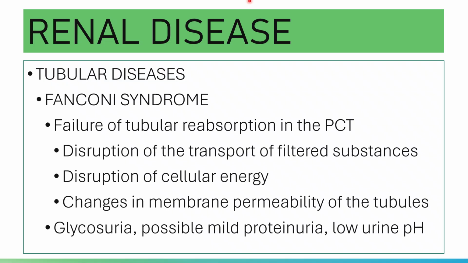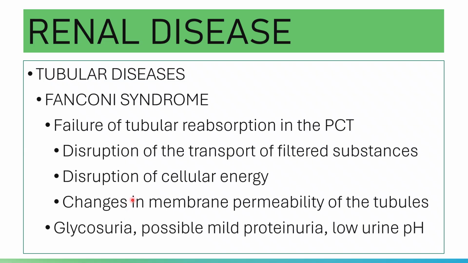Your tubular reabsorption may be affected by the dysfunction of the transport of filtered substances across the tubular membrane. What else? In Fanconi syndrome, there is a disruption of the cellular energy needed for transport, or there is a change in membrane permeability of the tubules.